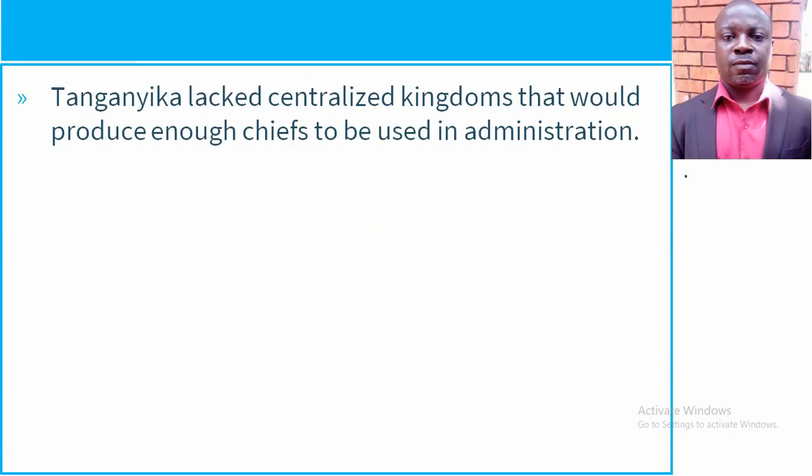So we have this other point here, that Tanganyika lacked centralized kingdoms that would produce enough chiefs to be used in administration. The people of Tanganyika lacked a centralized system of administration. Are you getting it? Meaning that there was a lack of enough manpower on the side of the Africans. That is why the Germans decided to directly administer the Africans.